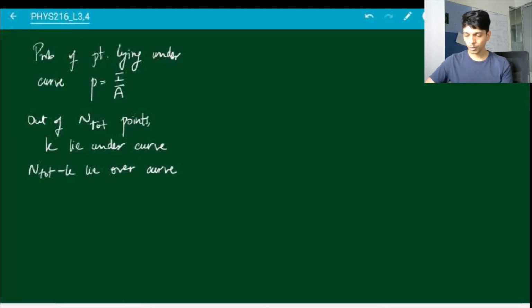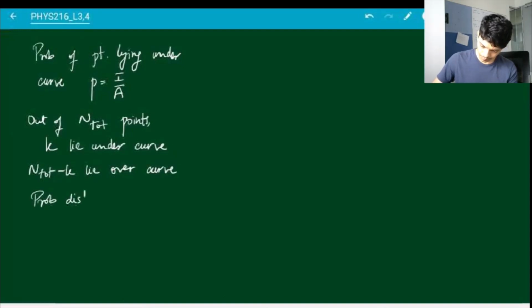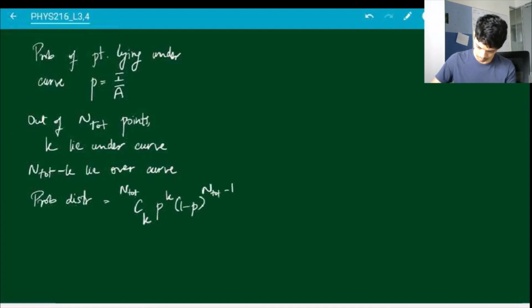Then the probability distribution of getting k points to lie under the curve while n total minus k lie over the curve is given by n total C k, p to the k, 1 minus p to the n tot minus k.